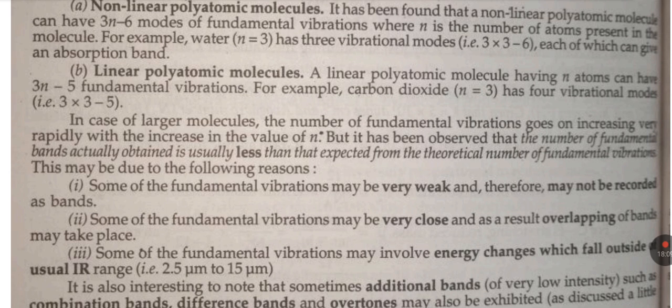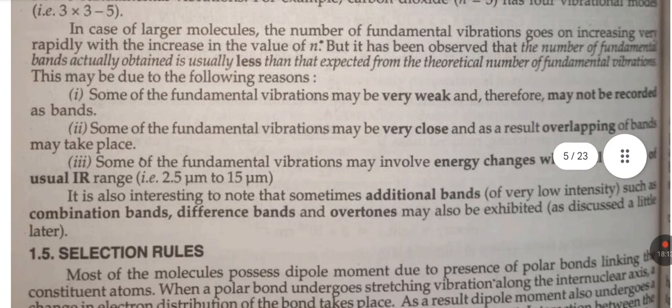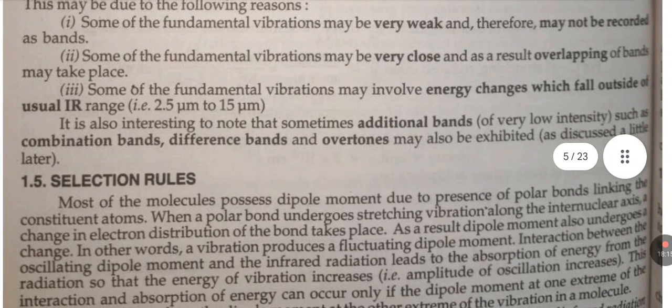This may be due to the following reasons. Some of the fundamental vibrations may be very weak and therefore may not be recorded as bands. Some of the fundamental vibrations may be very close, and as a result overlapping of bands may take place.